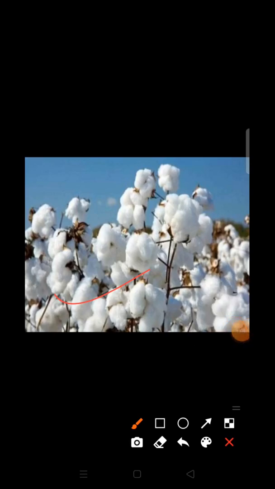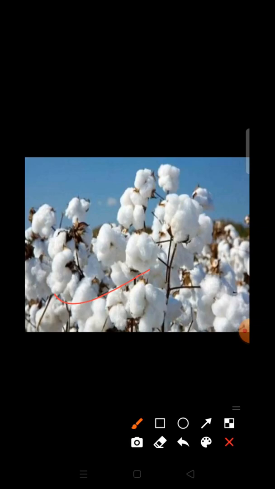The cotton plants need a warm climate during the growing period.